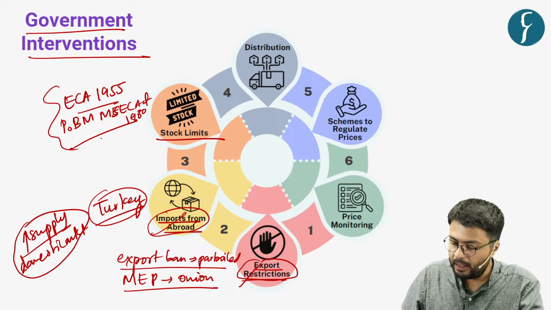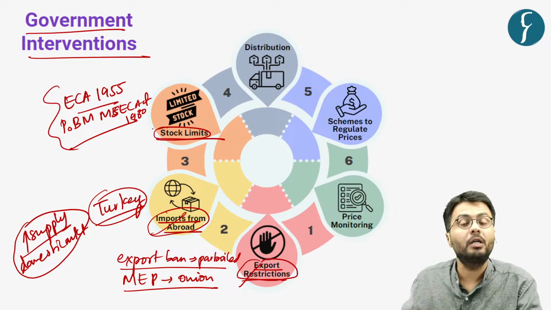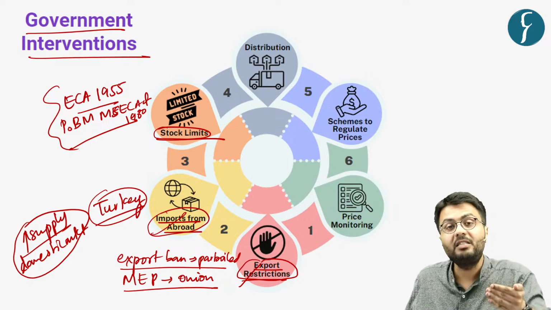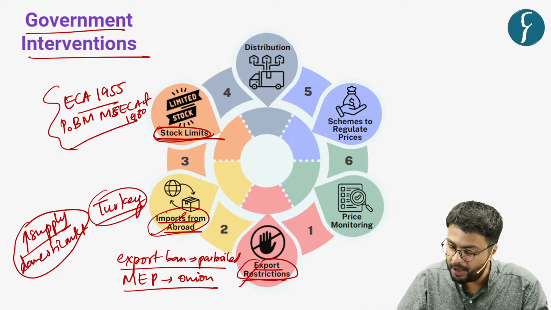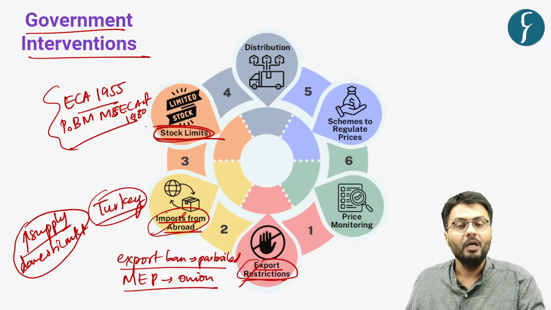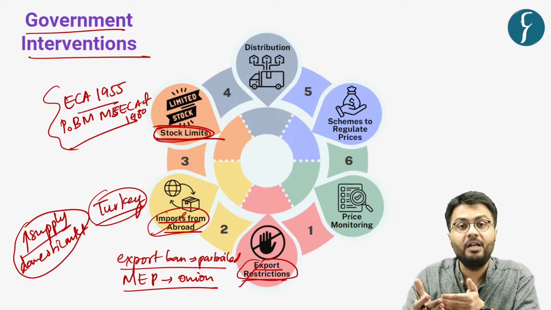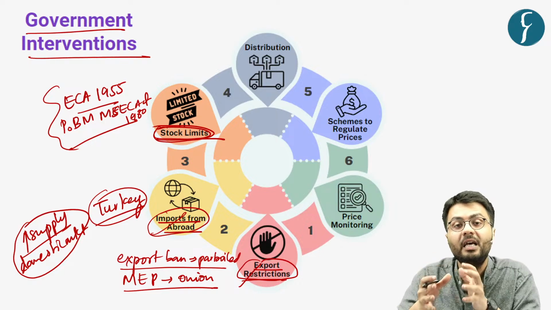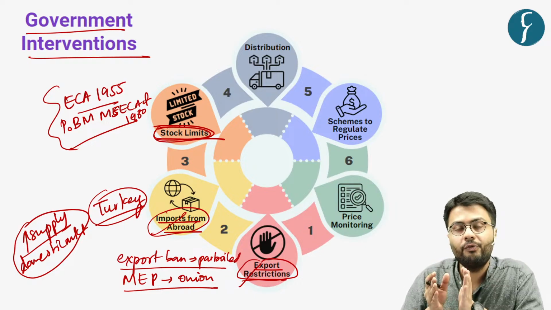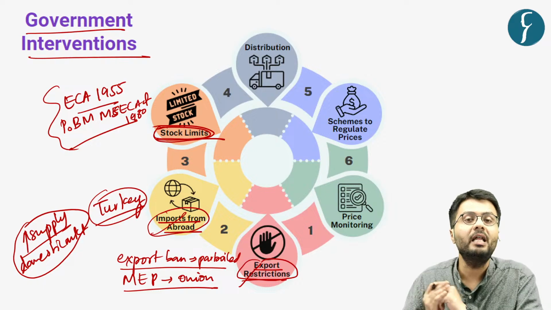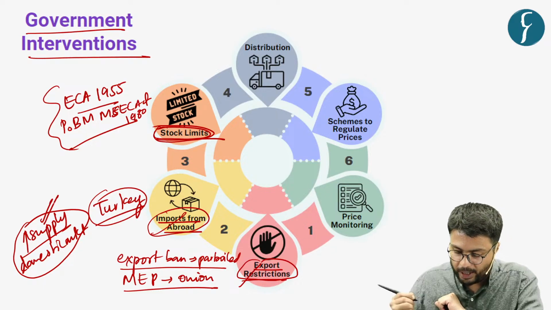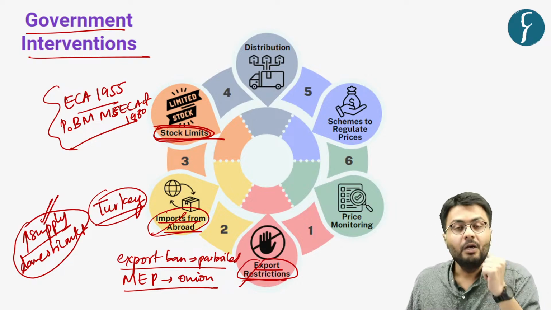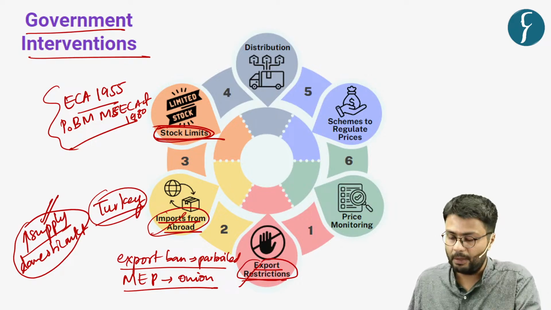Through these two acts, the government imposes stock limits on traders, which prevents them from holding stocks over and above the limits imposed by the government. Now, this prevents these traders from hoarding or creating artificial scarcity of food, fruits and vegetables in an economy. Again, this measure is also intended to increase the supply of fruits and vegetables in the domestic market.